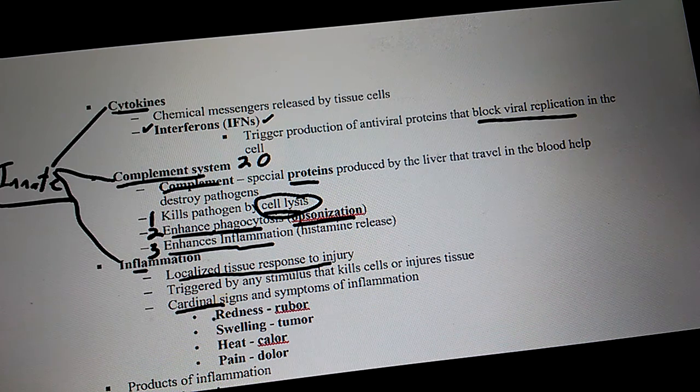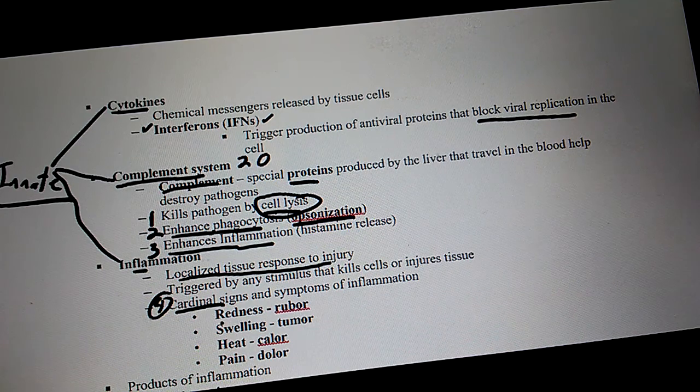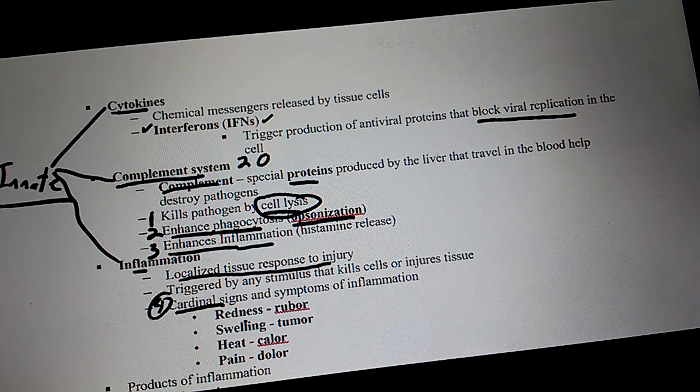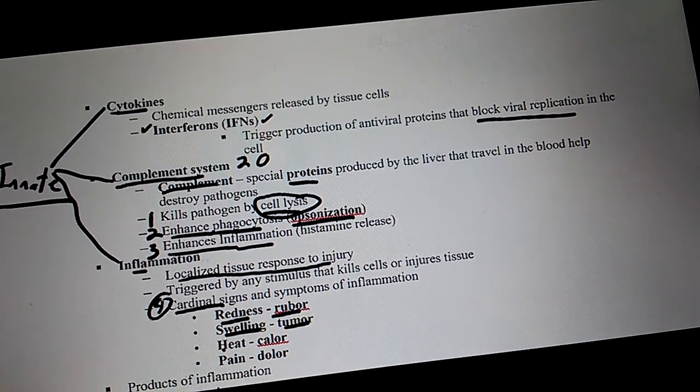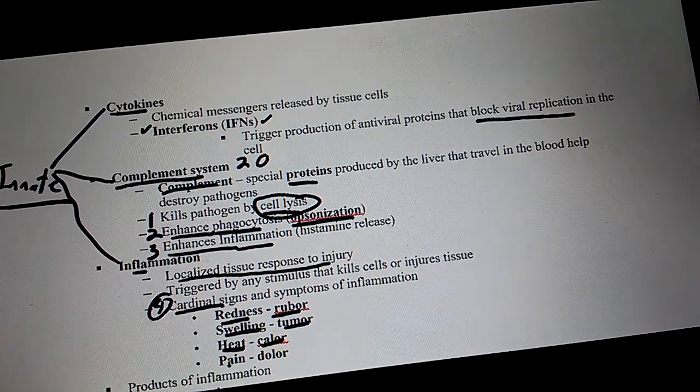How many cardinal signs of inflammation are there? 4. What's the word for redness? Rubor. What's the word for swelling? Tumor. What's the word for heat? Calor. What's the word for pain? Dolor.